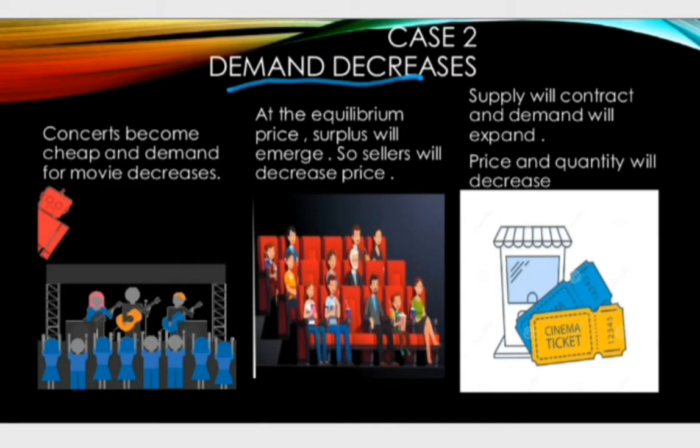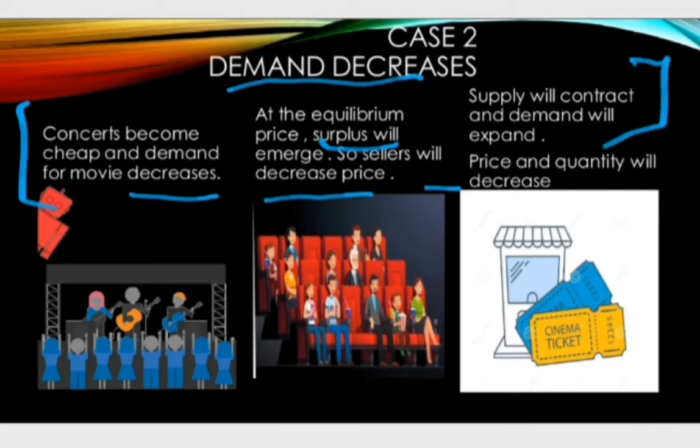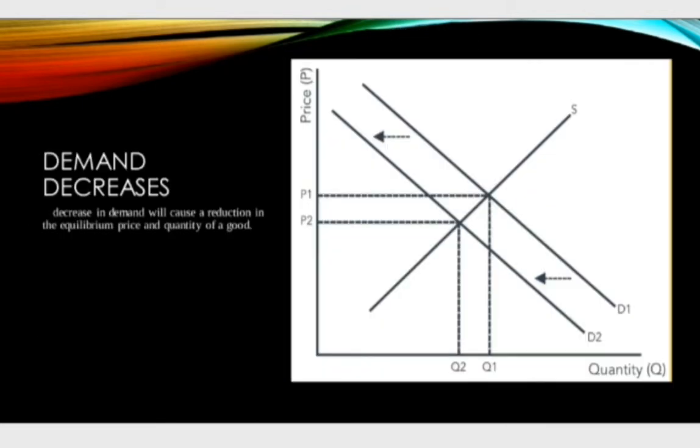Let's say concerts become cheap, and thus demand for movie tickets, which is a substitute for concerts, decreases. Due to the decrease in the market demand for movie tickets, there will be a surplus of movie tickets. In order to clear the surplus or excess supply, sellers will decrease the price of tickets. As the price of tickets decreases, supply will contract and demand will expand. Thus, price and quantity will decrease.